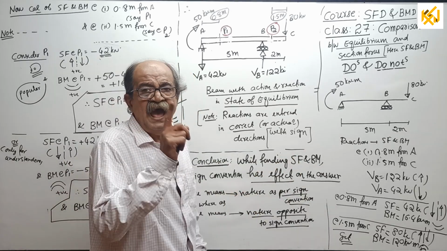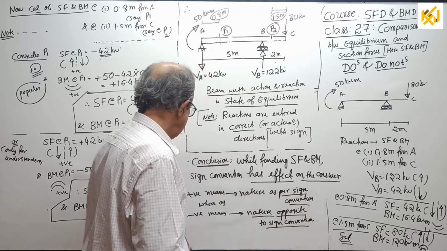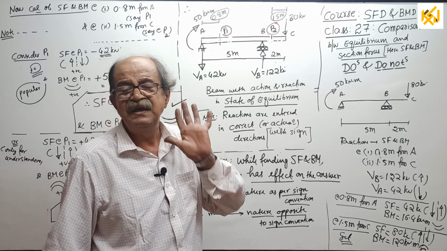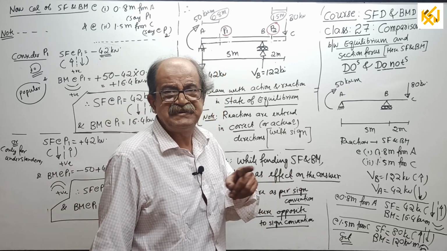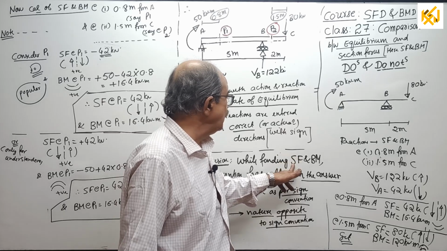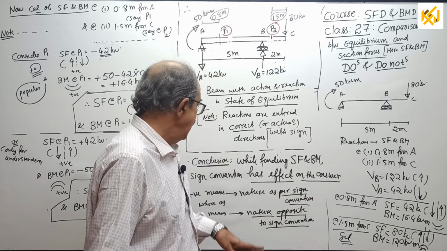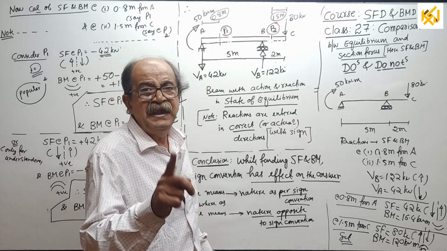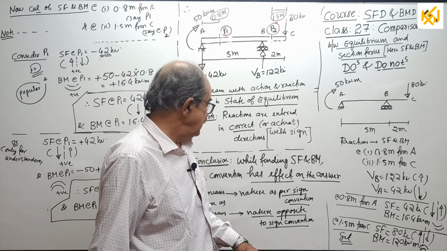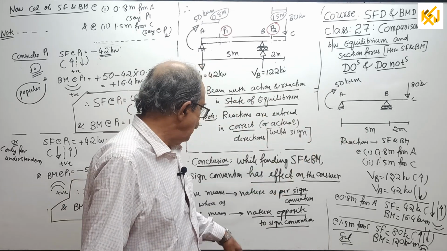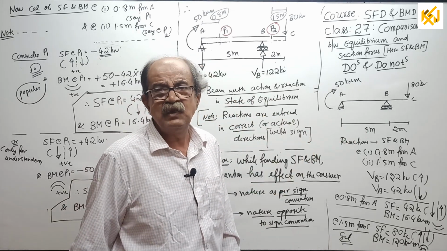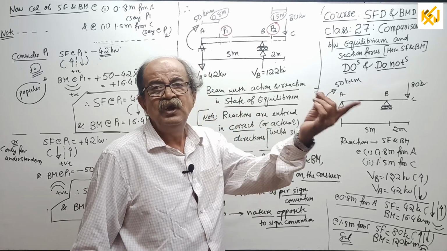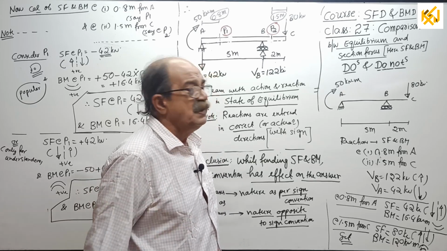Sign convention has effect on the answer. Positive means that if you get a positive answer, the nature of the section force, that is the nature of shear force or bending moment, will be as per the sign convention. Whereas if you get negative, it means the nature is opposite to the sign convention.